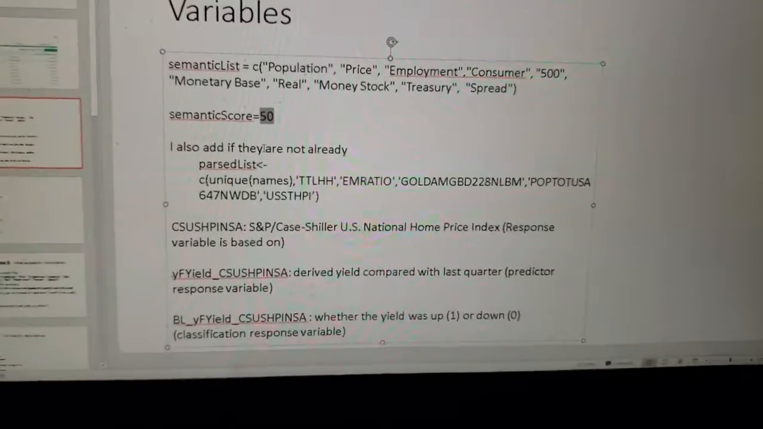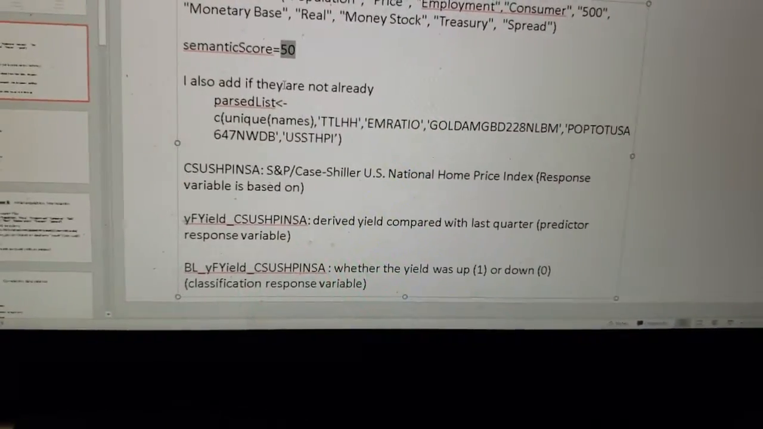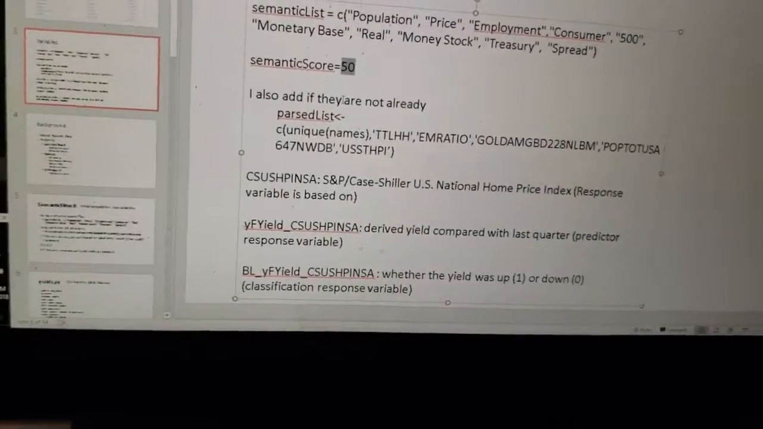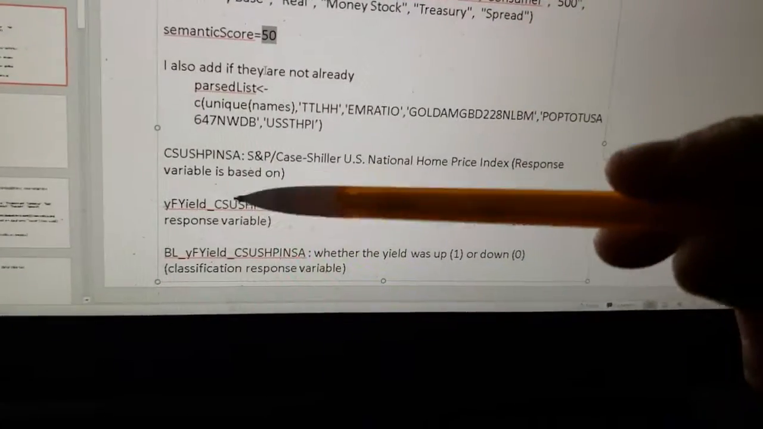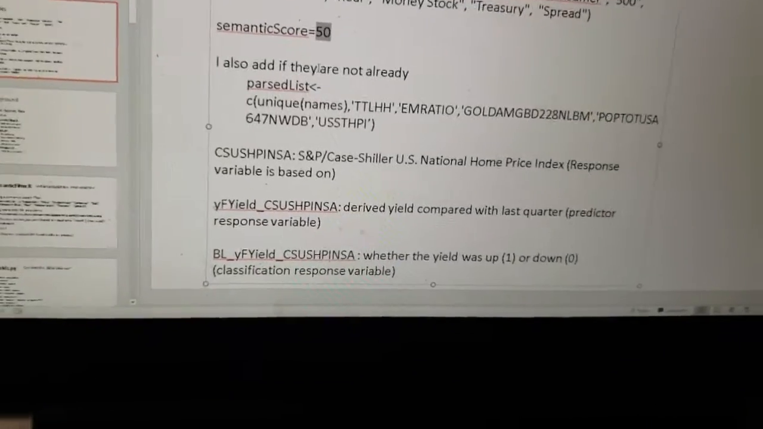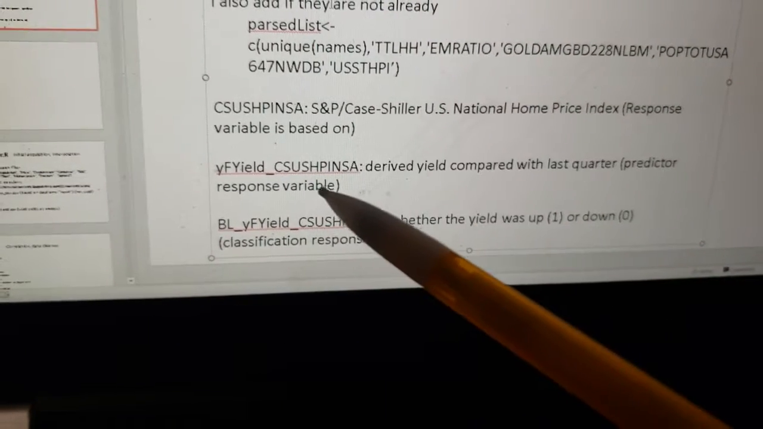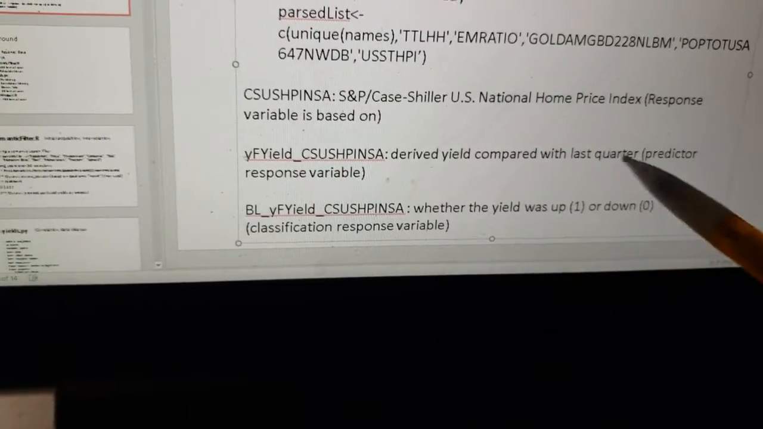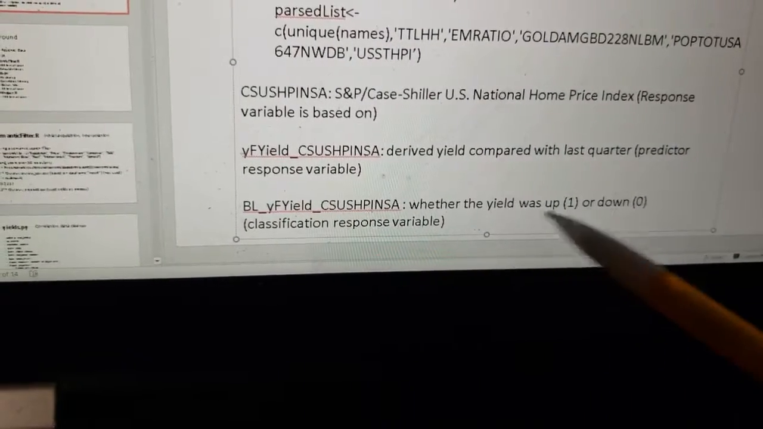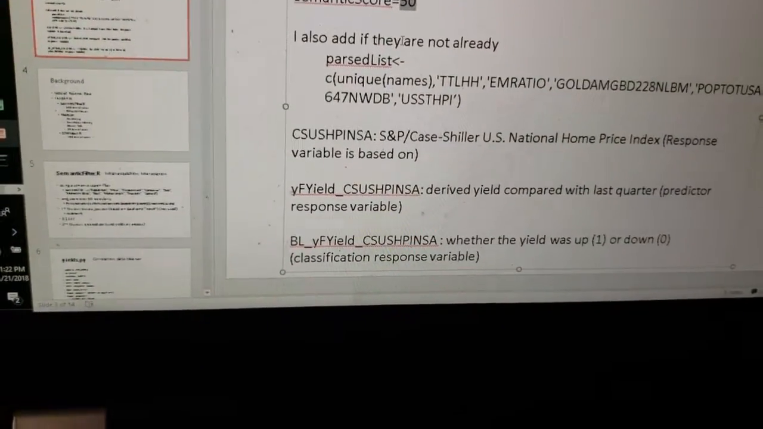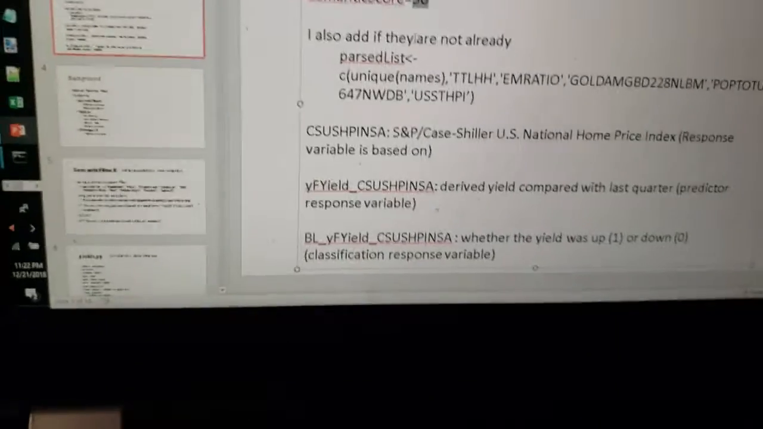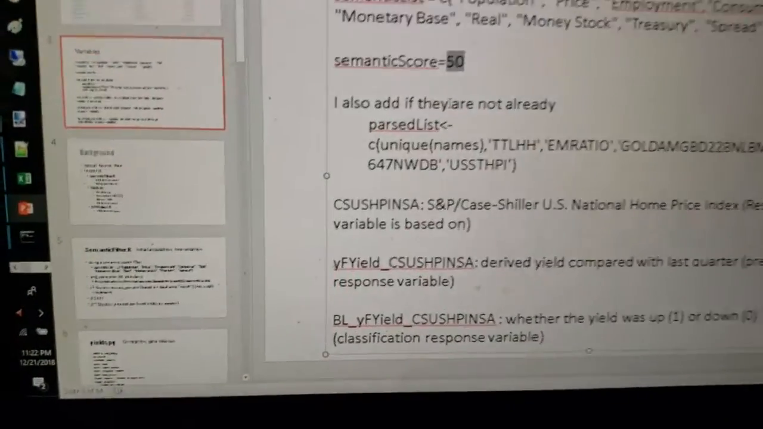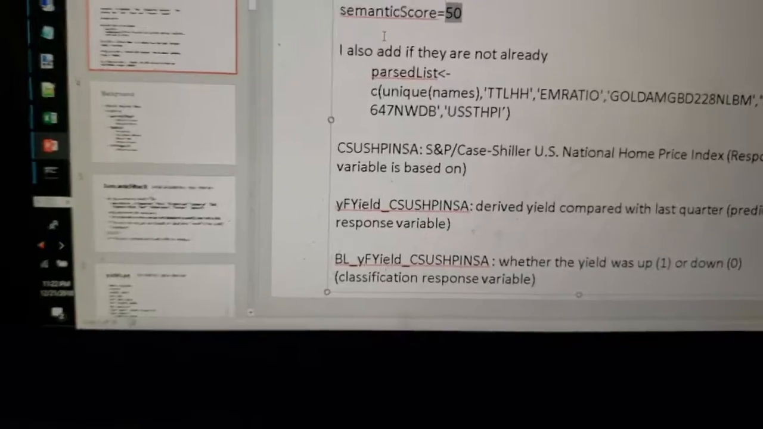Anyway, I'm using that value. That's the value I get from the Federal Reserve. But then I derive yields for everything. Oh, I didn't know I had that pencil thing like that. Anyway, this is my response variable for the predictor. See that? Predictor response variable. This is my response variable for the classification. That bottom one, the BLY field, is actually based on the Y field, so one is dependent upon the other. Okay, so moving on.